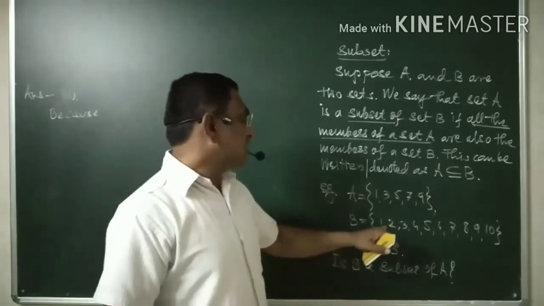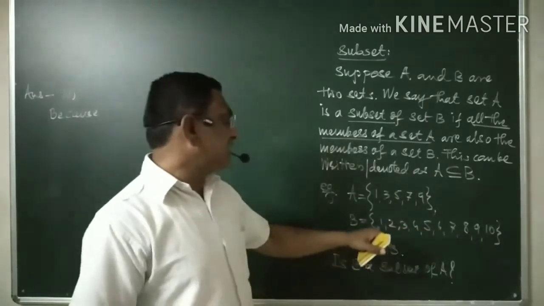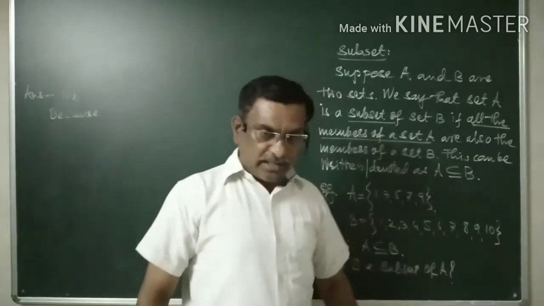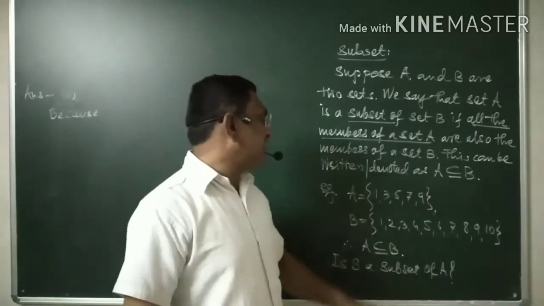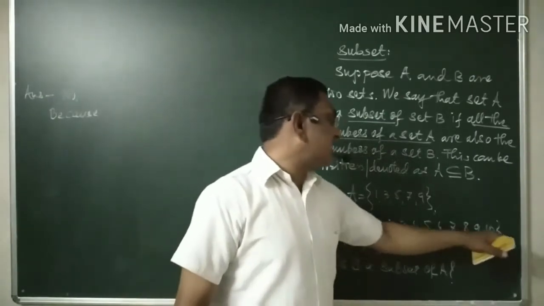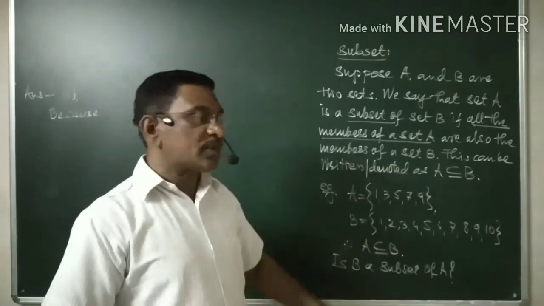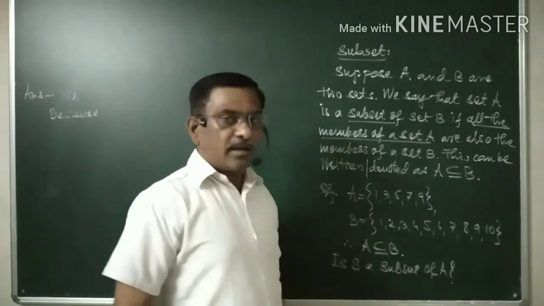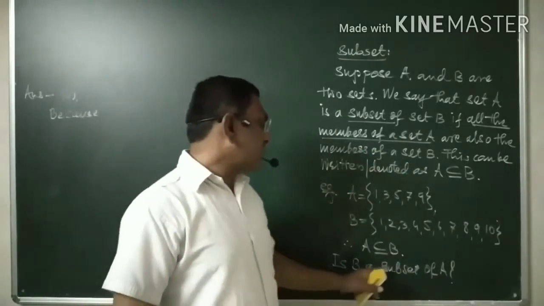There are certain elements, 5 elements, 2, 4, 6, 8, and 10,